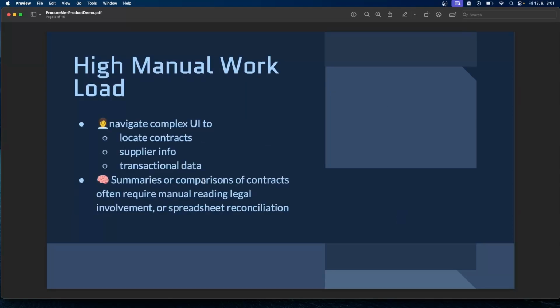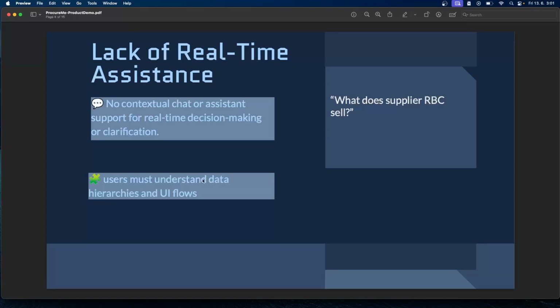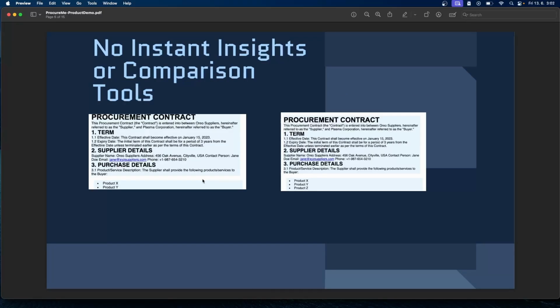While using these applications, through their complex UI, users need to locate the contract, supplier information, and other kinds of data. There is no capability of summarizing certain contracts, which associates often have to do. There is no real-time assistance to find something really quick. New associates must understand the hierarchy and UI flow to extract information from these systems. When comparing contracts, they literally need to open the contracts side by side to pinpoint each and every field.